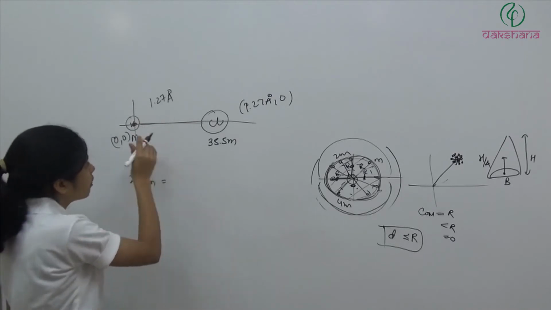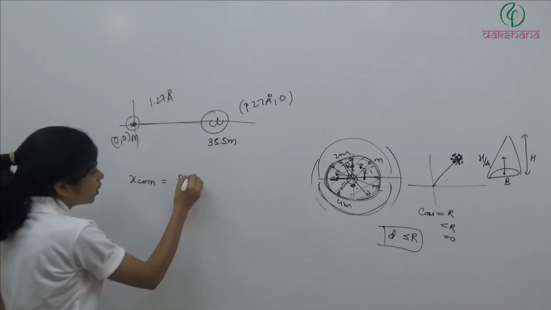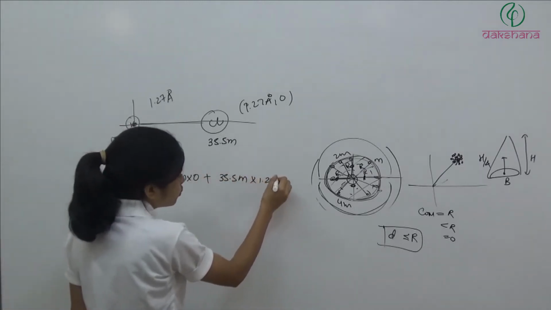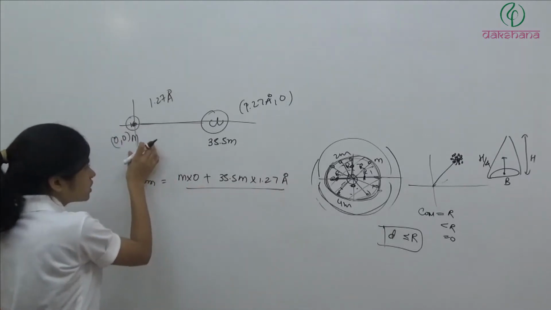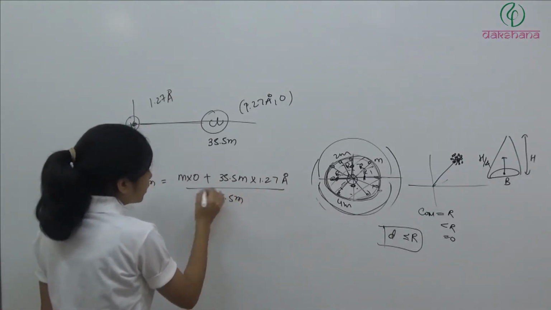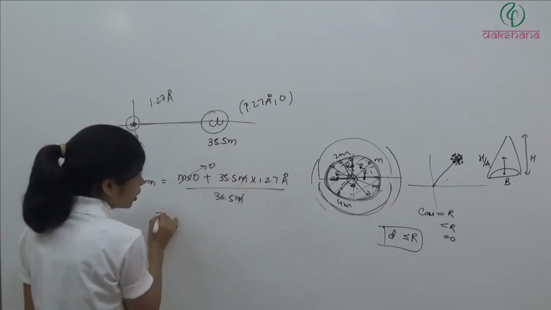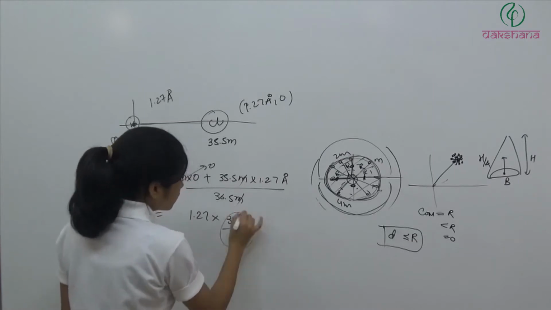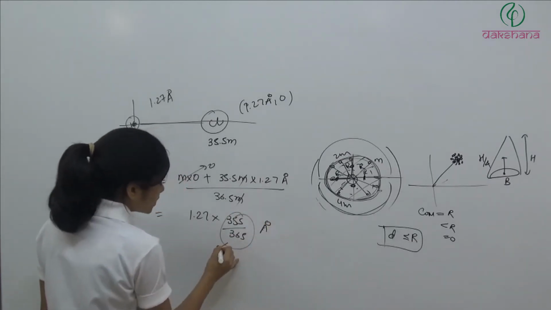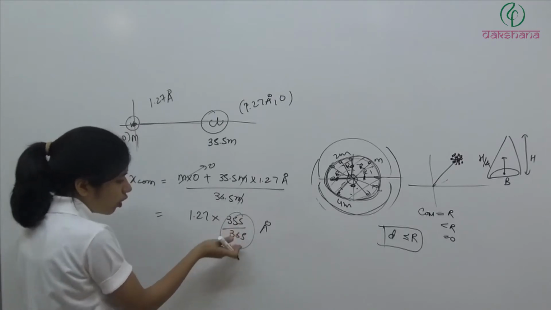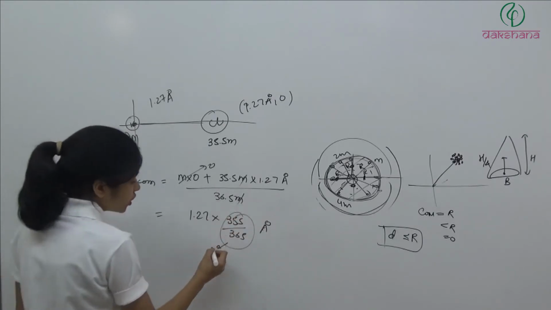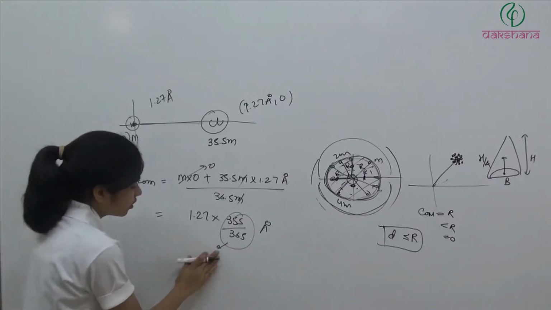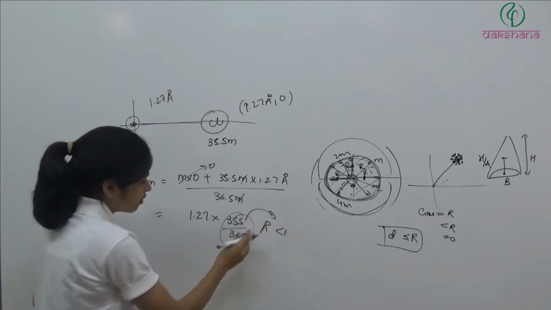So what are we getting? We will get m1x1. m1x1 is m into 0 plus m2x2, 35.5 m into 1.27 angstrom, divided by the total mass. This plus this, 36.5 m. From here this is 0, m cancels with m. Now we are getting 1.27 into 355 divided by 365. This is definitely going to be less than 1. This is smaller, this is bigger, or almost very close, 355, 365. So it will be less than 1. Clear? This quantity will be less than 1.